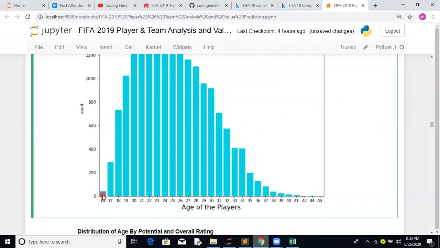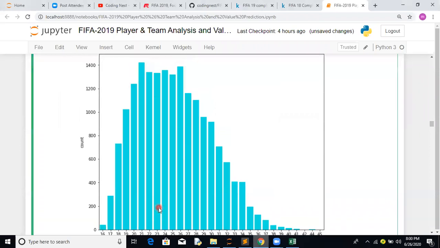On the number of players at 16, 17, 18. But if you notice, there is a large number of players from 21 till 26. So you will see that the maximum number of players are in this particular age range. The graph is skewed to the right, like a bigger right leg. So it's a right skewed graph. On the left side, you will see a large population compared to the right.